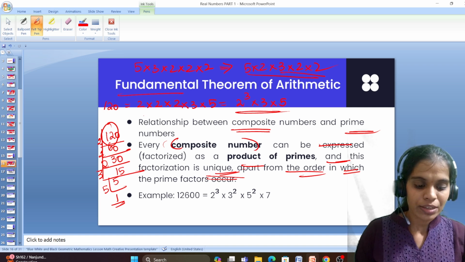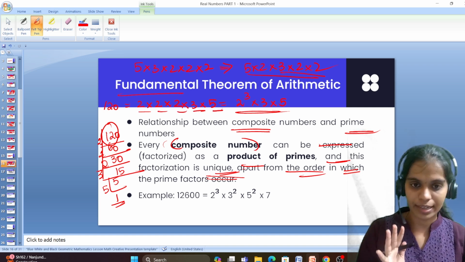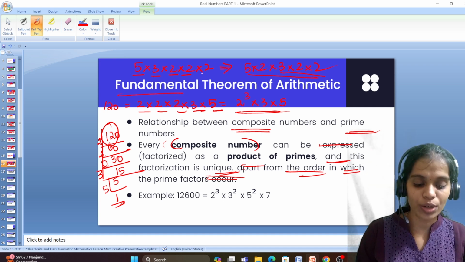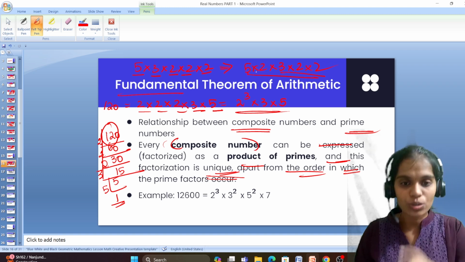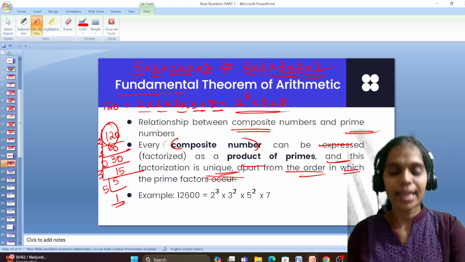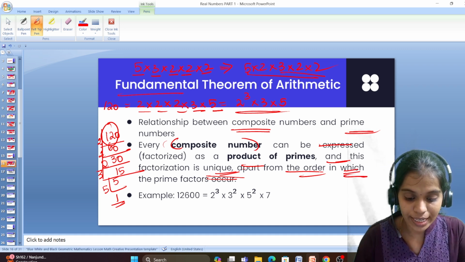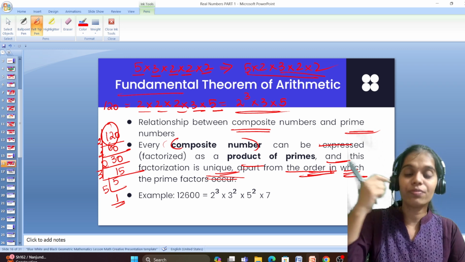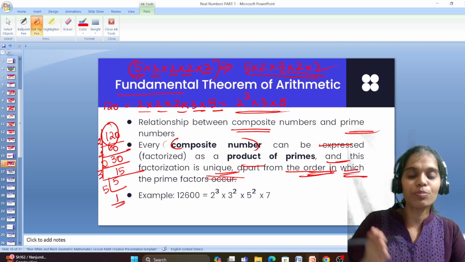What is order? At first, I wrote 2 into 2 into 2 into 3 into 5. But the next time, I wrote it as 5 into 3 into 2, 2 and 2. Then I wrote it as 5 into 2 into 3 into 2 into 2. So here the order differs. First I took 2. Some of you may take 5. Some of you may take 3 first, right? Which means everyone will get a different order. But it doesn't matter in which order the prime factors occur. Everyone will be getting the same answer only: 2 cube into 3 into 5.